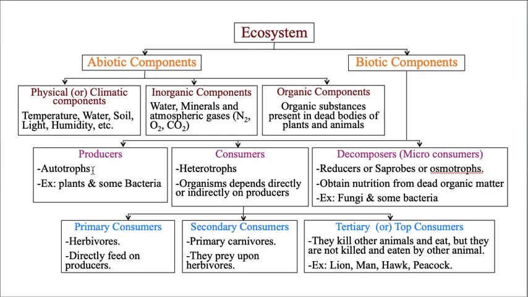That means they don't depend upon others. They depend just upon abiotic components, and then they can prepare their own food material. They depend just upon the environment, but they never depend upon some other organism to help. So they can prepare their own food material, then they are called producers.